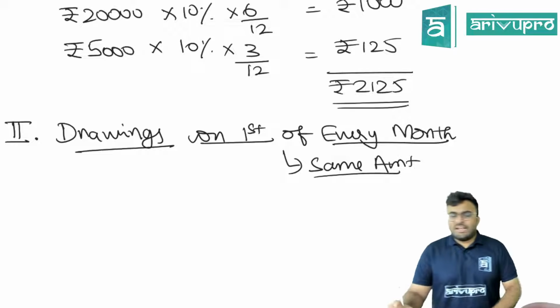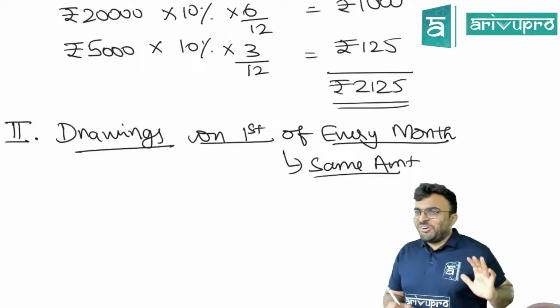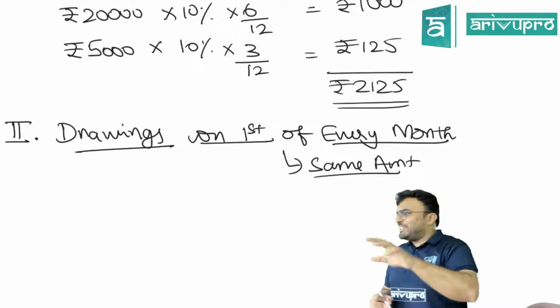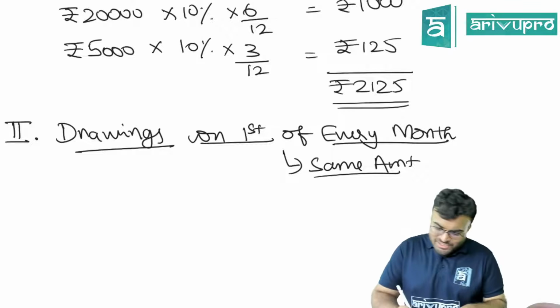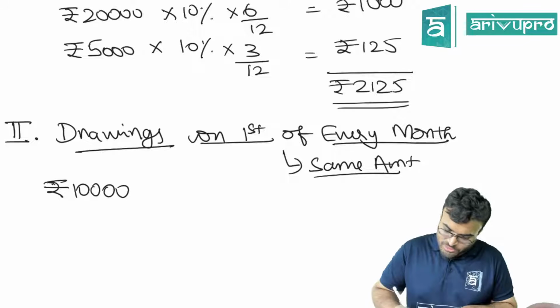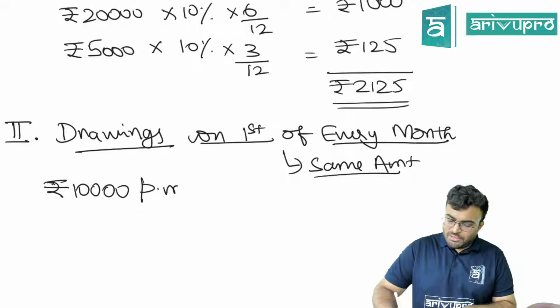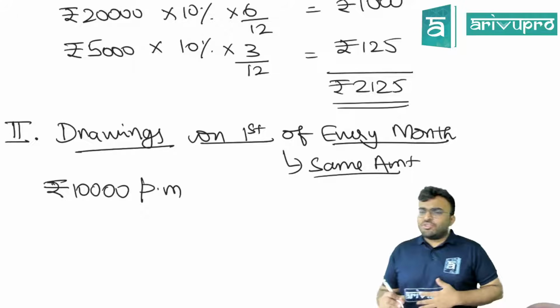Now, the relationship is consistent. There are no ups and downs, like previously, where there were ups and downs. Here it's a stable relationship. Every month 10,000 per month, and he's taking it on the 1st of every month.